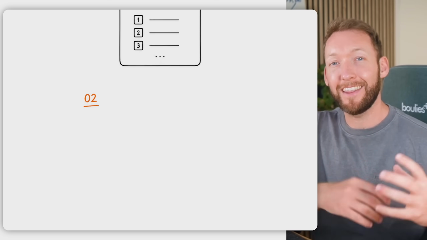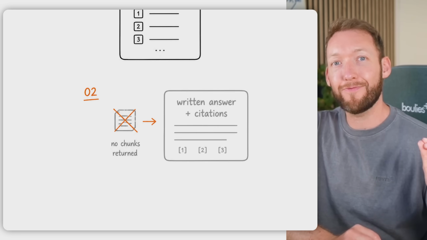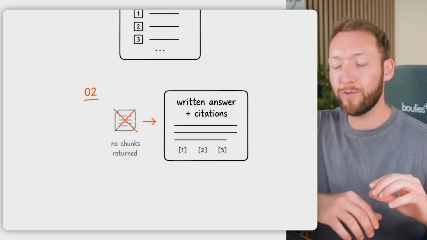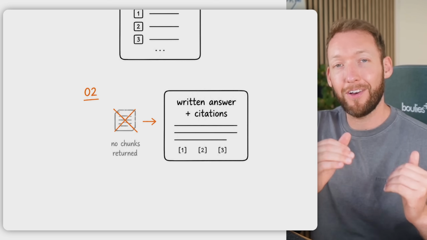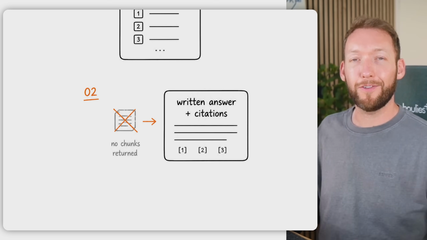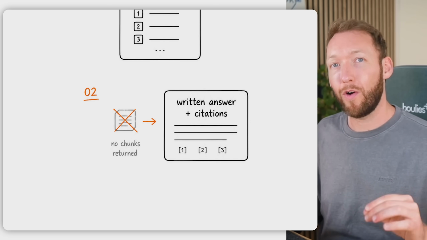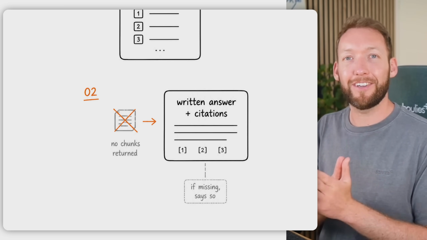And secondly, and this is the one I actually care about, it doesn't return chunks, it returns a written answer with citations. So it's not just throwing back a bunch of information that may be relevant, it returns that written answer with citations showing where it's taking that information from. Most importantly, that tells you which file or conversation it came from, and if the information isn't there, it actually tells you it isn't there.